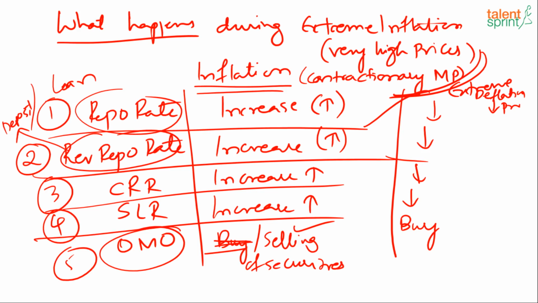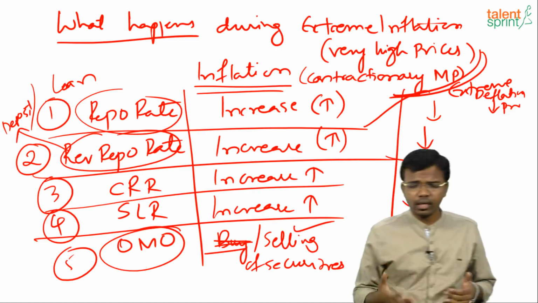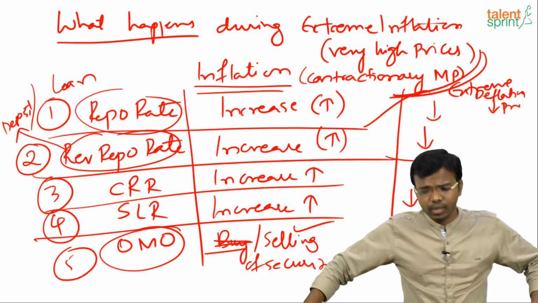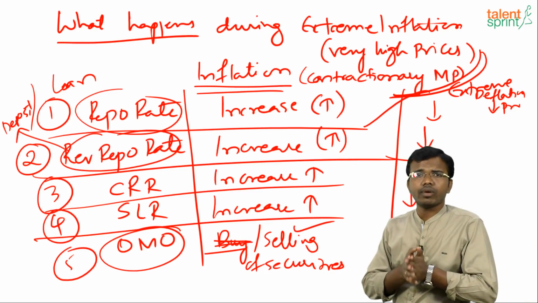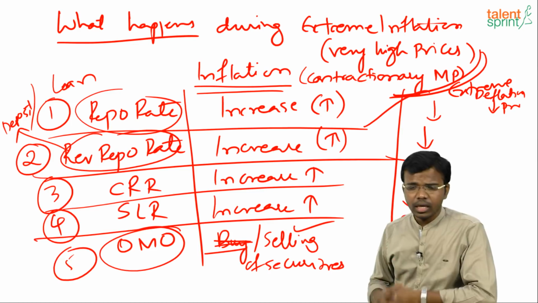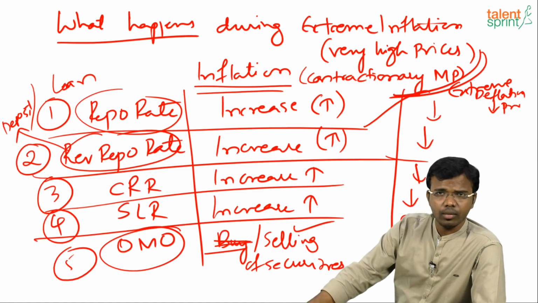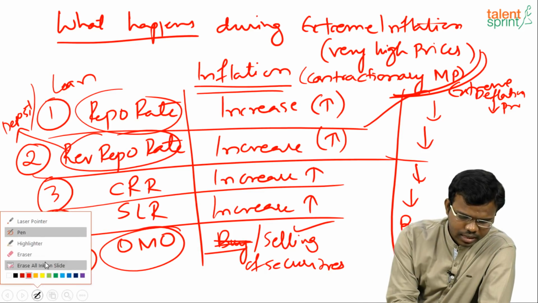So during extreme inflation it will increase. So shortcut is all will increase. If I say directly you will not get anything. So concepts are very important. So this is about monetary policy. During inflation it will go for contractionary monetary policy. During deflation it will go for expansionary monetary policy. So now we shall see the next topic called what is actually inflation. Okay, hope it is clear for you.